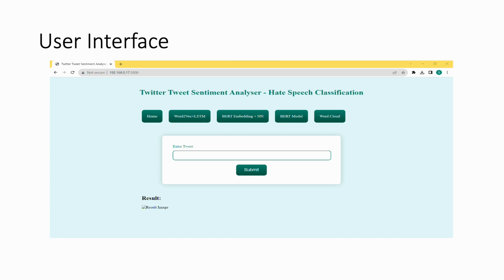So here, upon giving a tweet, the application is capable of categorizing whether it is a hate speech or not. And also I have given different hyperlinks which will help us to navigate to the models and also explain about the model, and we can also see what all metrics we have received upon training the model.